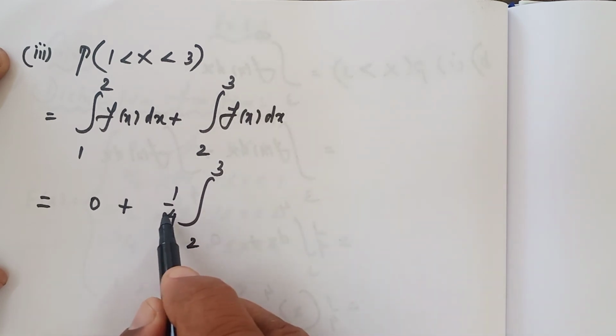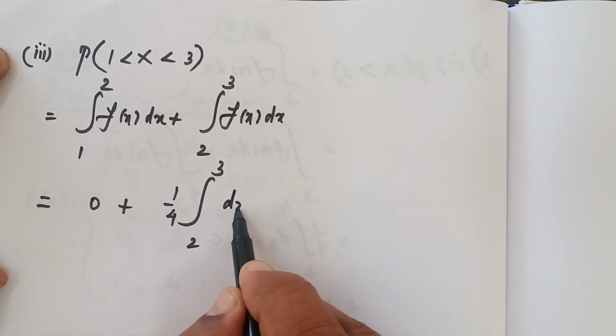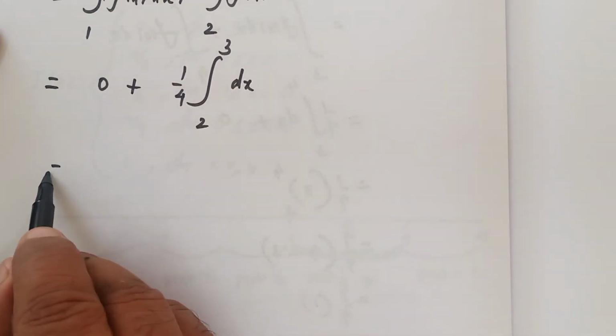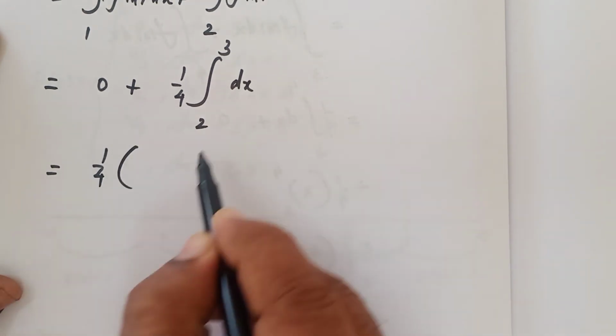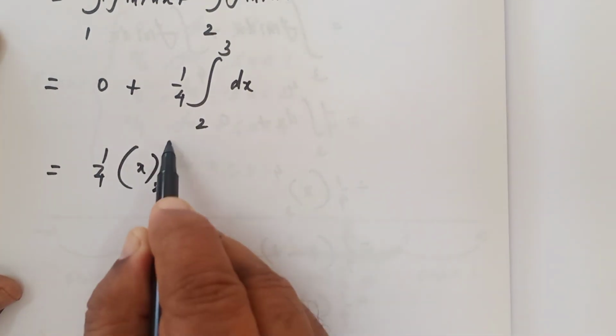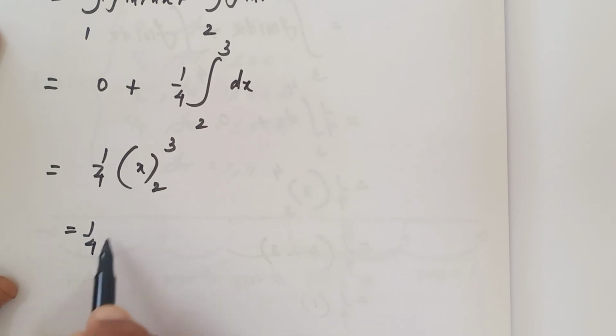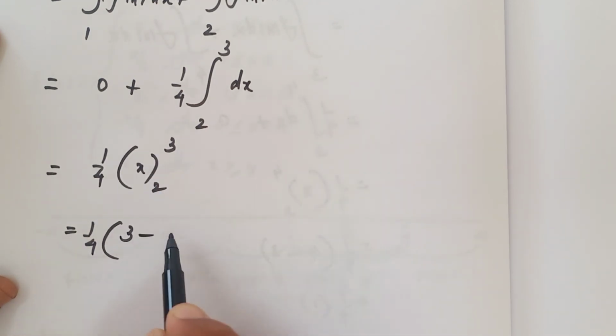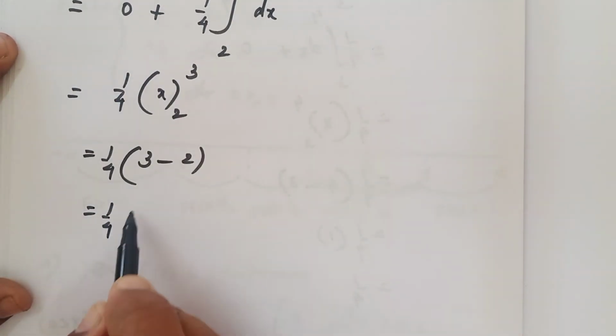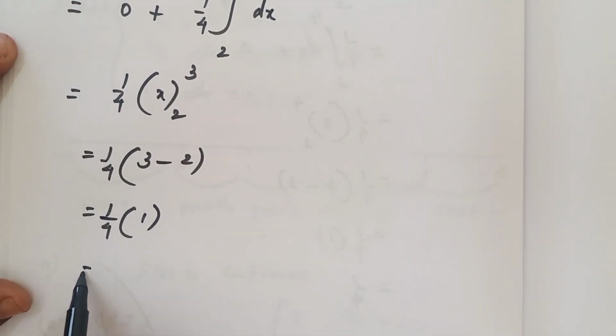f of x is equal to 1 by 4, then dx alone. Then we have to integrate. 1 by 4 write as it is. Integral dx is x, limit 2 to 3. That is equal to 1 by 4. Apply the upper limit minus lower limit. Lower limit is 2. That is equal to 1 by 4 into 3 minus 2, that is equal to 1. 1 into 1 by 4 is 1 by 4.